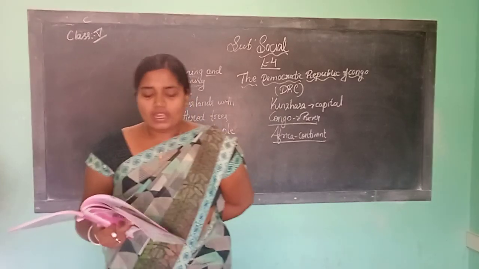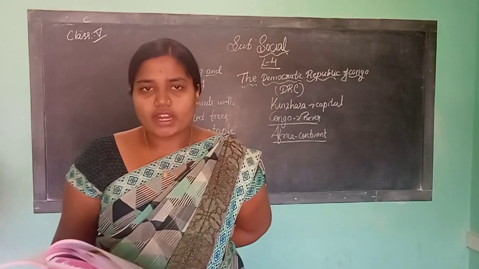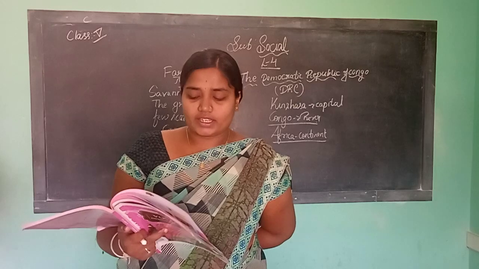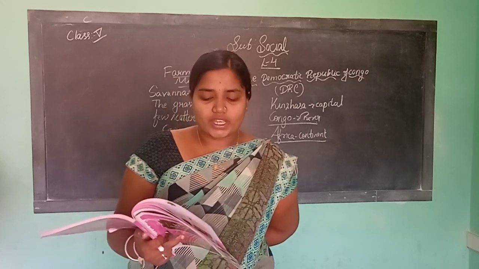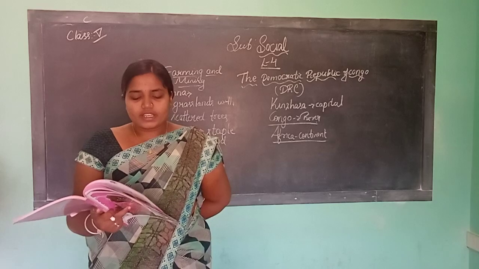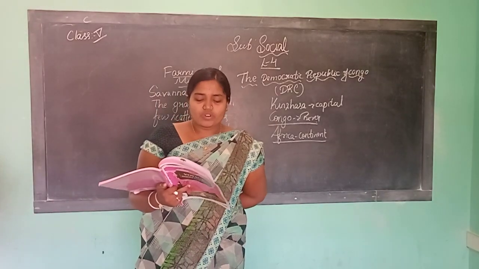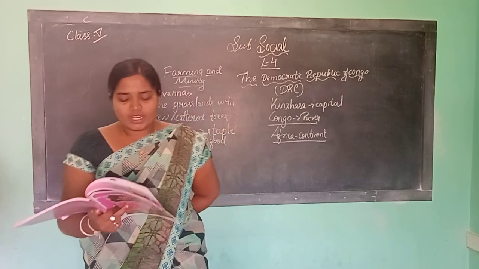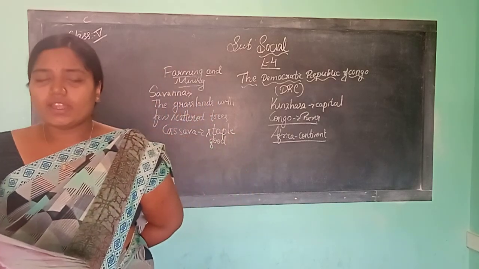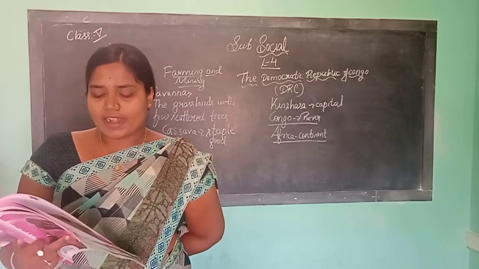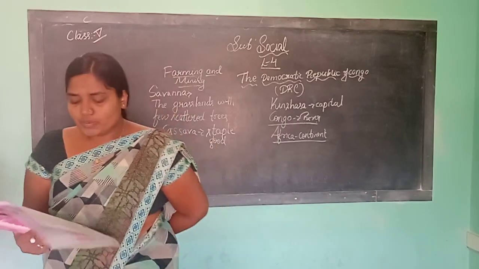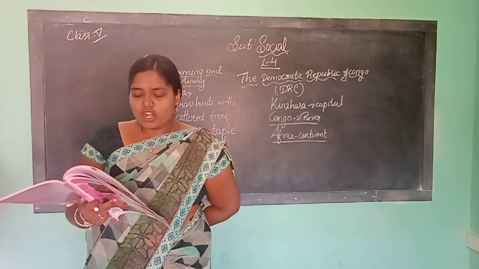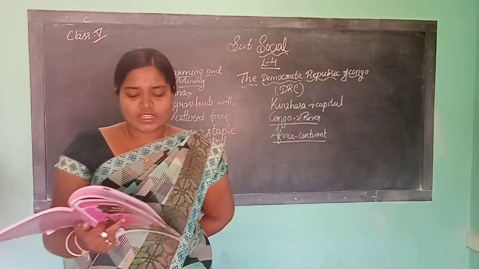Life of the people. The climate of Congo is not favorable for living. Therefore, the population is very thin. A number of tribes live here. The Bantu is the largest tribe. Pygmies, the original inhabitants of Congo, are a primitive tribe. They live in dense forests and their houses are made from tree branches, twigs and leaves. The main languages spoken here are Bantu, English and French. People also speak some local languages.